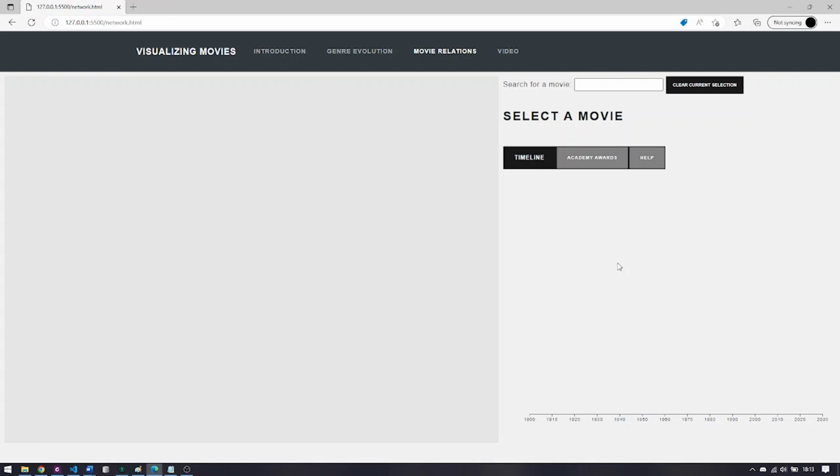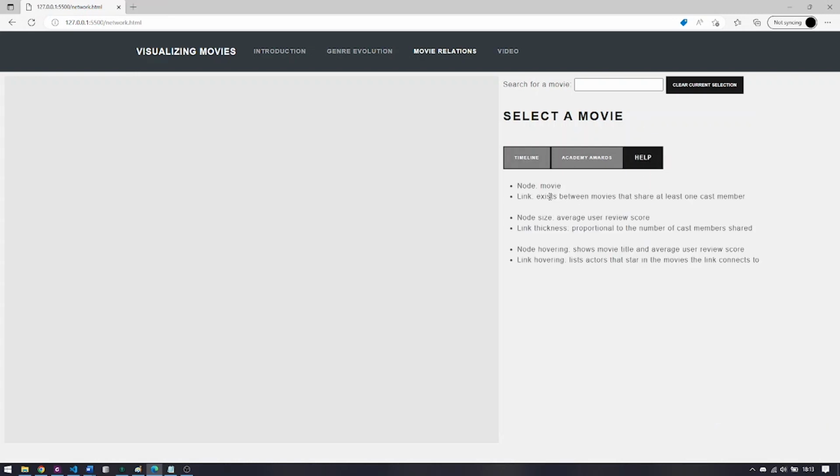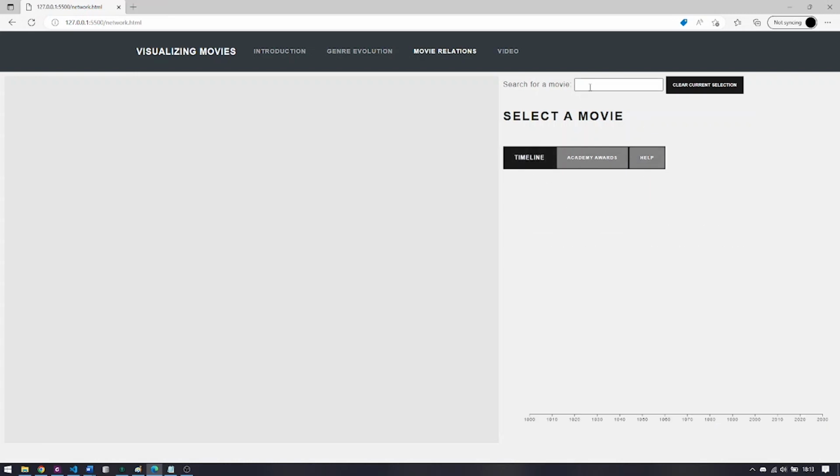Now for movie relations. This visualization aims to solve how IMDb doesn't really show the user what the links are between movies through actors. If you get lost using this visualization, there is always a help button to help you out. We add a movie to our graph by searching for it. For example, you can find Snow White, or you can find Gandhi. Let's add Gandhi for now to the graph.